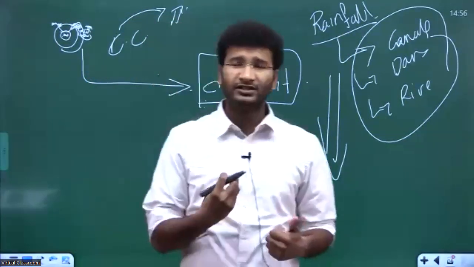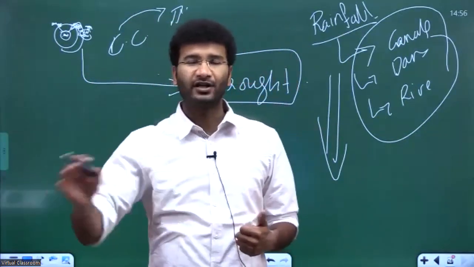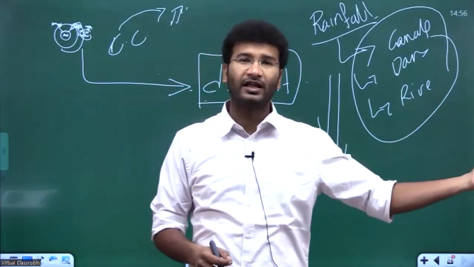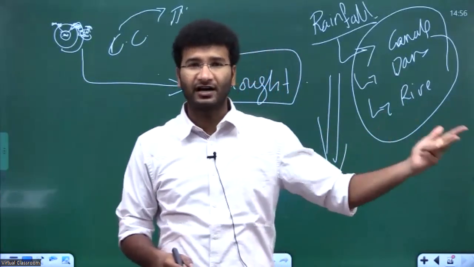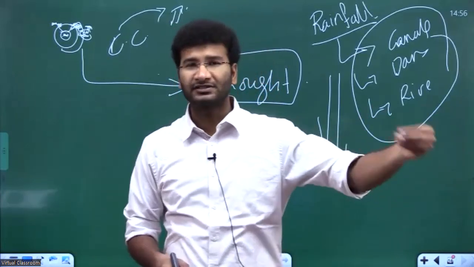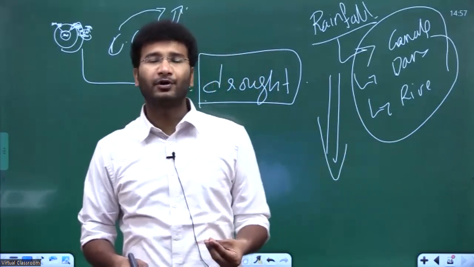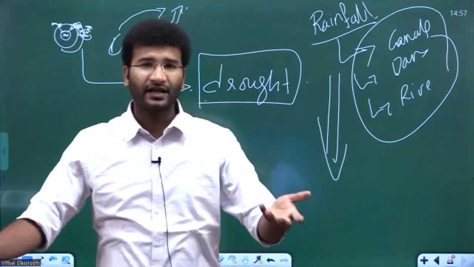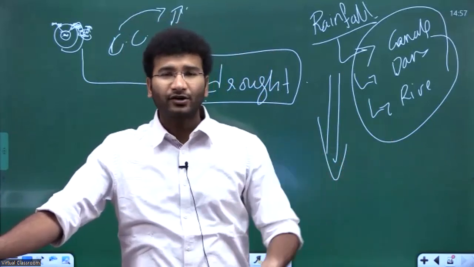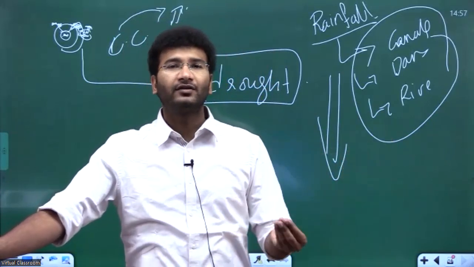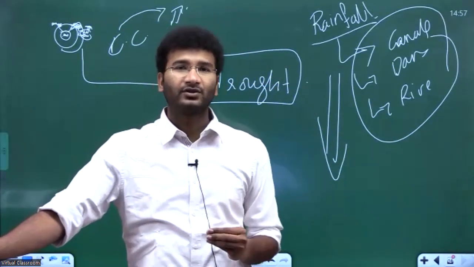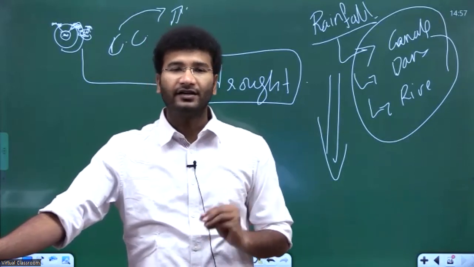Anthropogenic means individuals like you and me, whatever we do on a day-to-day basis. If we start to increase the concentration of plastic and non-biodegradable elements in the atmosphere, raise the carbon, or use the land for various other purposes, then, since a land has the potential to grow only a certain amount or certain types of crops, if you start to grow some other crop in that field whose water intensity is more, that is when your land will get degraded.